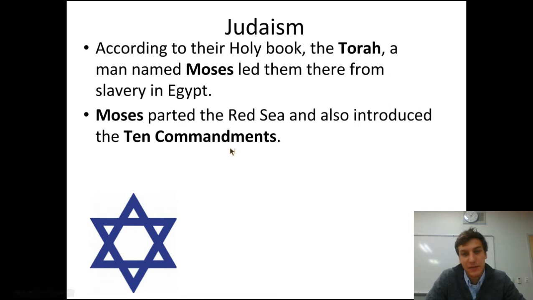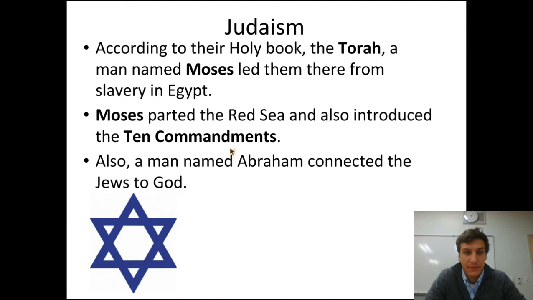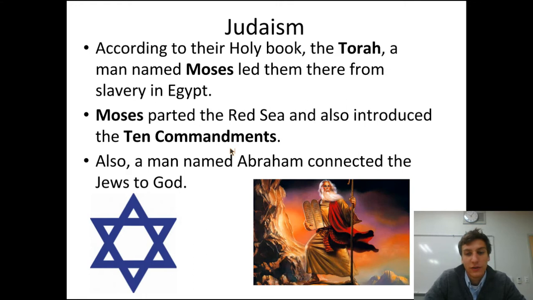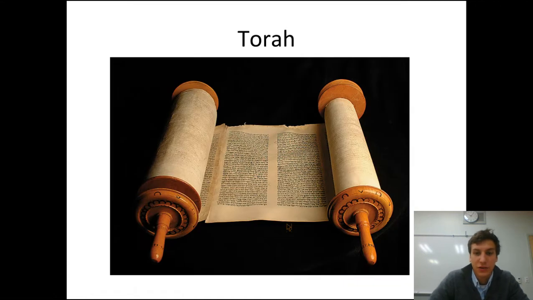So the belief system that the Jews follow is the 10 Commandments. They also had ideas about a man named Abraham who connected the Jews to God. There are all kinds of other things about Judaism that if you'd like to research, feel free to do so on the internet. But also be wary that some things that people talk about on the internet are not necessarily true. So if you do have a question about something that sounds a little bit suspicious, raise your hand and let me know. This is Moses right here with the 10 Commandments on the tablets. That's a story originally from Judaism. There's a picture of the Torah, which is the Jewish holy book.